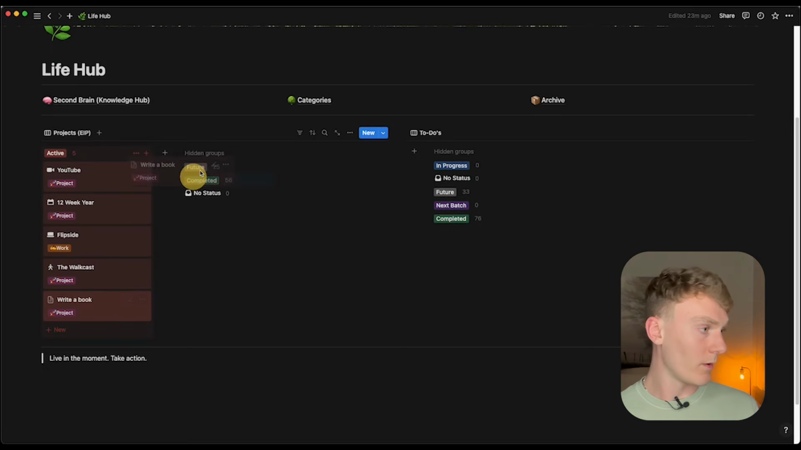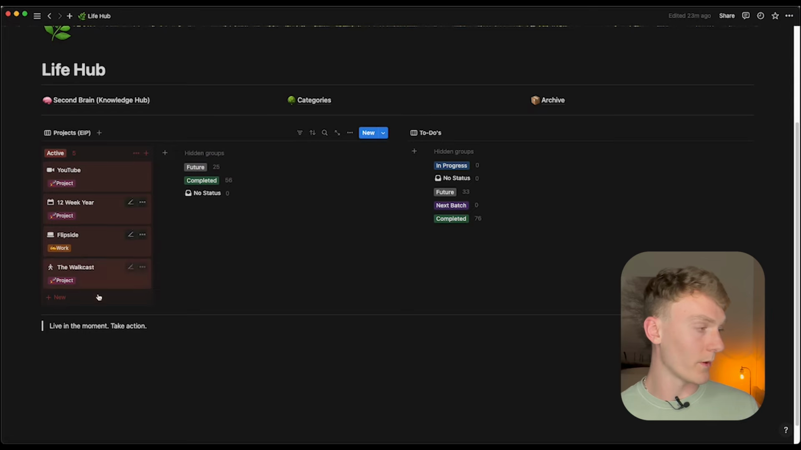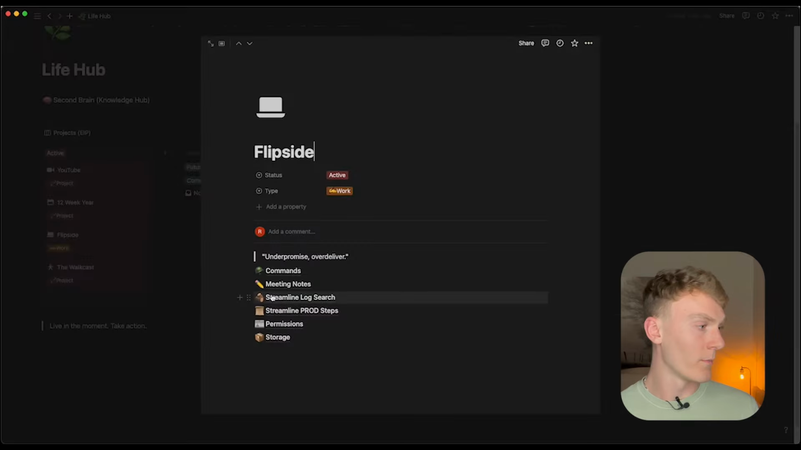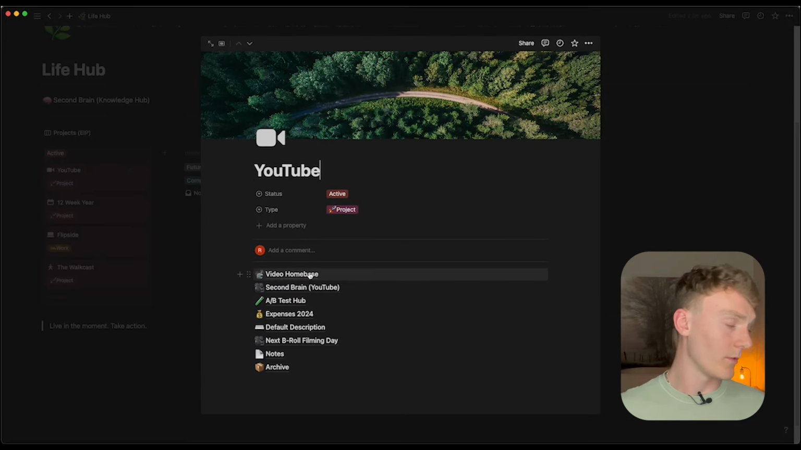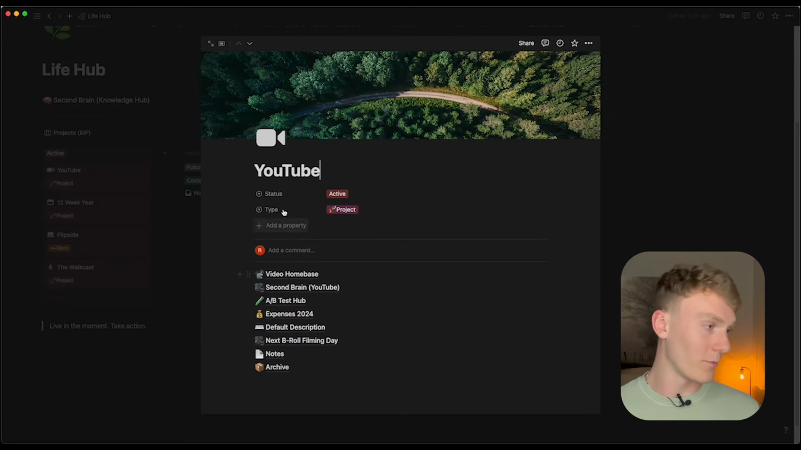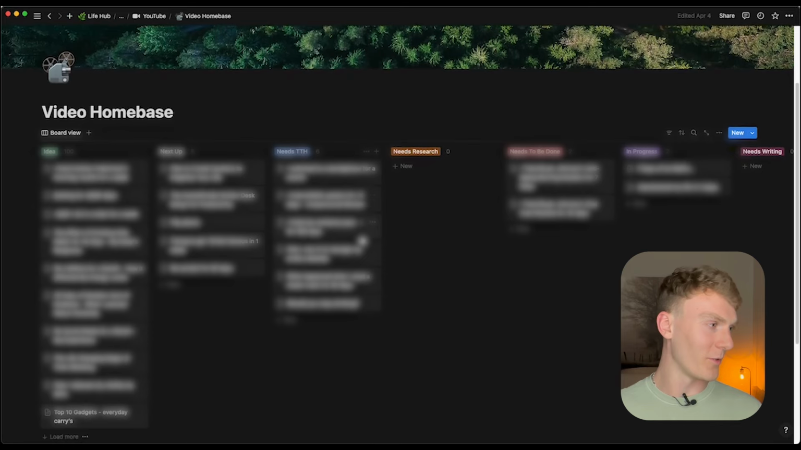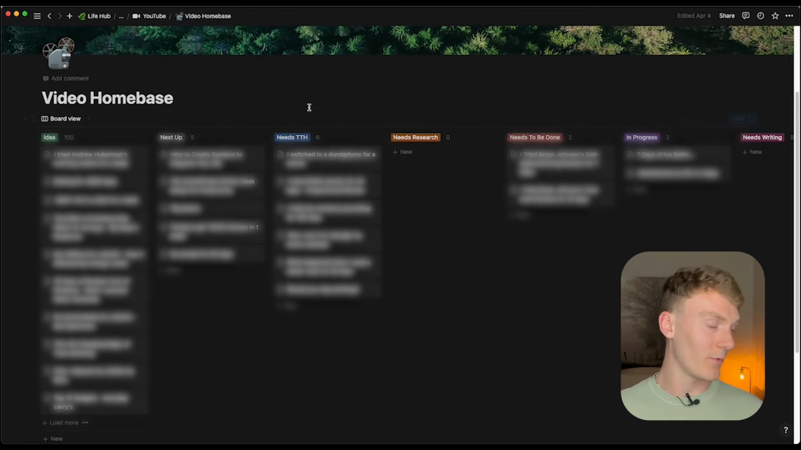So it's just kind of a nice, easy way to keep things organized, and it's nice and clean. Things are kind of already separated by category here. If I go into each of these, YouTube, you can see my video home base, which would be any upcoming videos I have. You can see idea and next up, needs thumbnail, needs research, needs to be done, in progress.